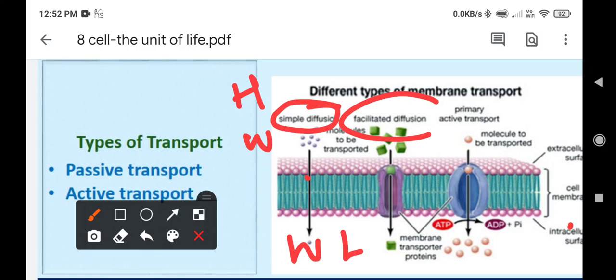Then comes facilitated diffusion. Facilitated diffusion means when diffusion is taking place but with the help of carrier proteins. Facilitate means help. So when diffusion of molecules takes place with the help of carrier proteins, it is known as facilitated diffusion. These are certain terms which are important to understand.